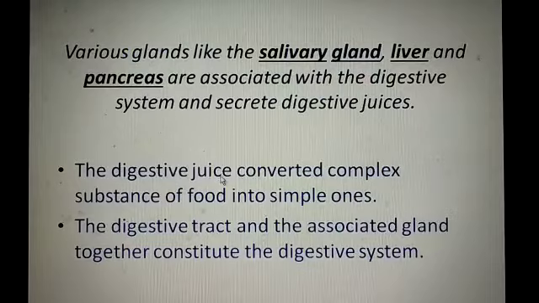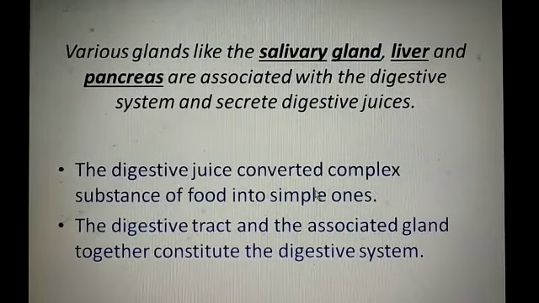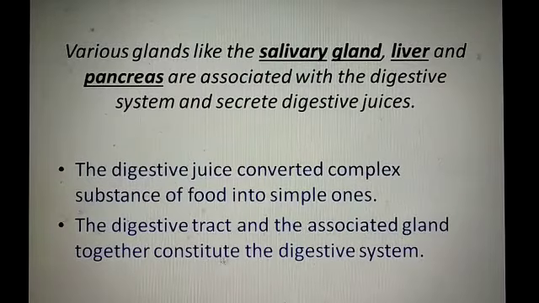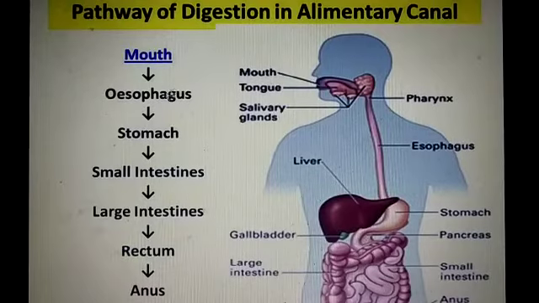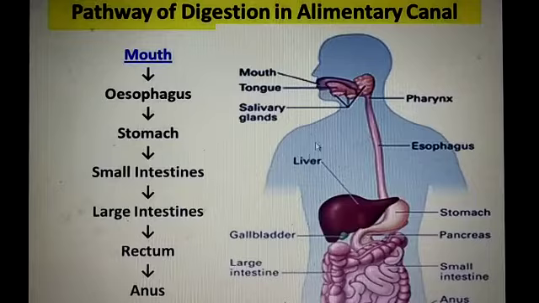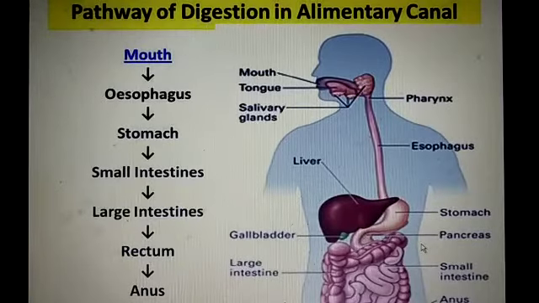The digestive juice converts complex substances of food into simple ones. The digestive tract and associated glands together constitute the digestive system. Here you see this pathway, including these glands, called the digestive system.